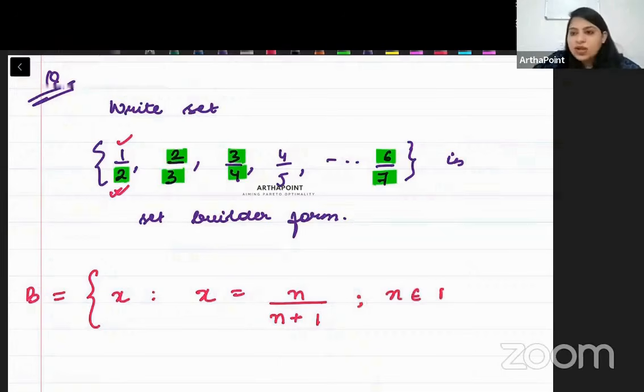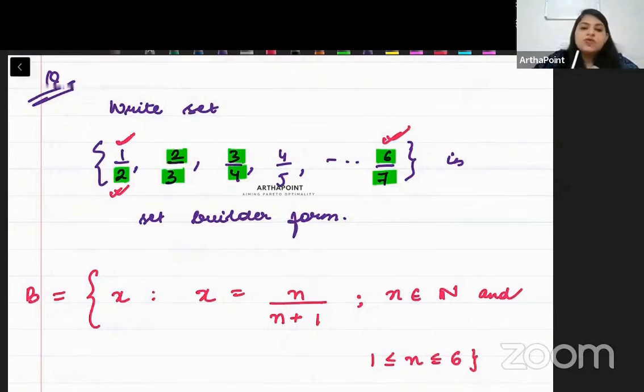Beta, integers are not coming, negative numbers are not coming, only natural numbers are coming. So n can only be a natural number. And beta, n can go from 1 to 6 only. The set is not defined above 6. So n can only go between 1 and 6. This is the answer to this question. So we have written this in the set builder format.